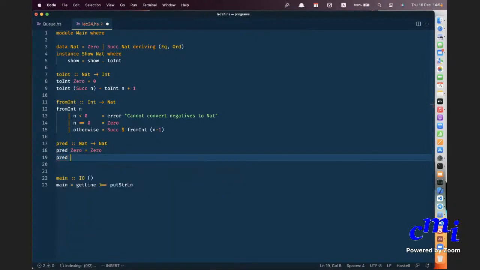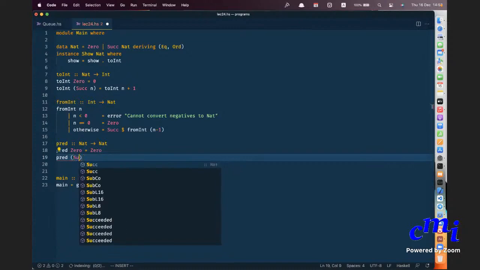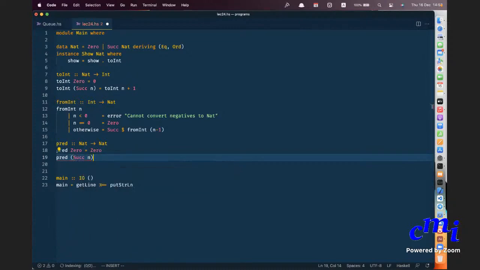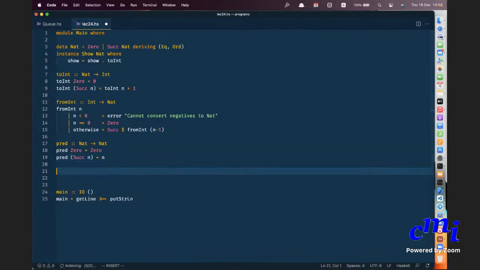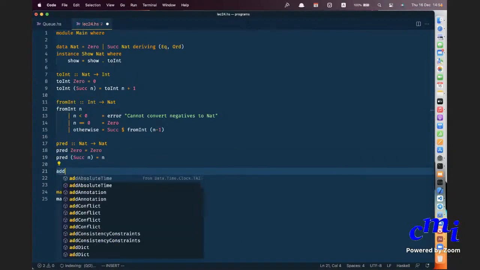Pred of successor of n equals n. And you can define all kinds of things.